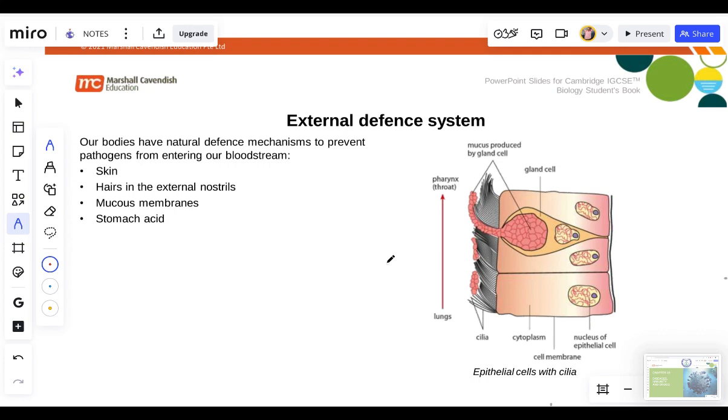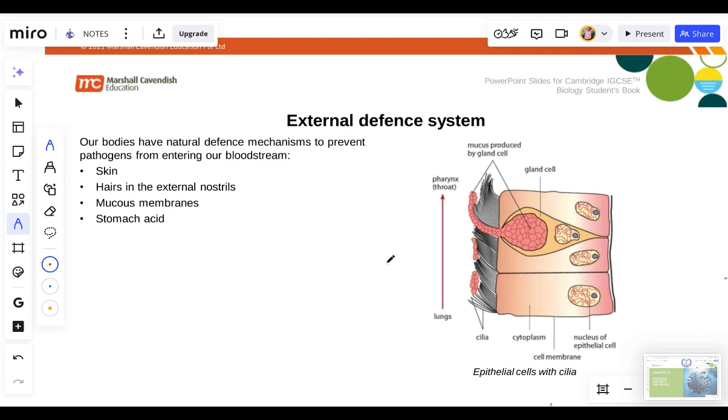Another place where we have an external defense system in our body to prevent the pathogens from getting into our body is the mucous membrane. The mucous membranes help to prevent disease from getting into our body. Another one is the stomach acid. The stomach acid is a chemical substance that helps to kill every pathogen that finds its way into our stomach through contaminated food, water and drinks. So this stomach acid helps to kill any pathogens that find their way to our stomach.